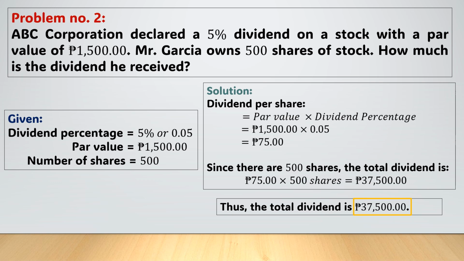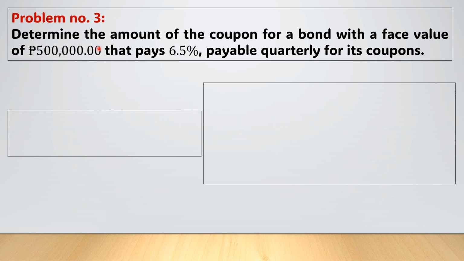Alright, so now let's proceed to our problem number 3. We will determine the amount of the coupon for a bond with a face value of 500,000 pesos that pays 6.5% payable quarterly for its coupons. Okay?